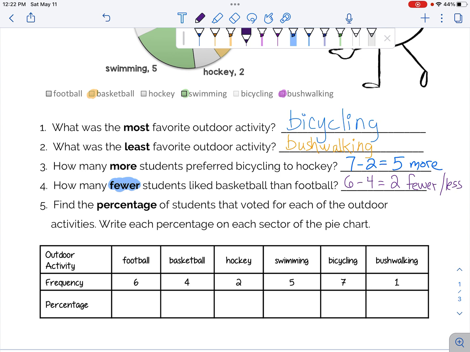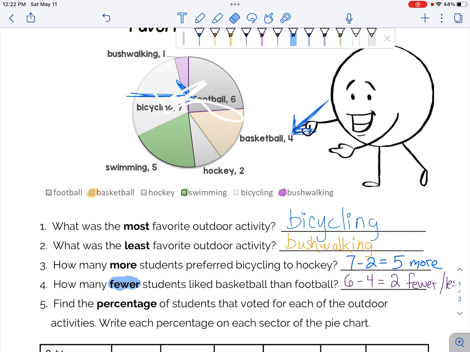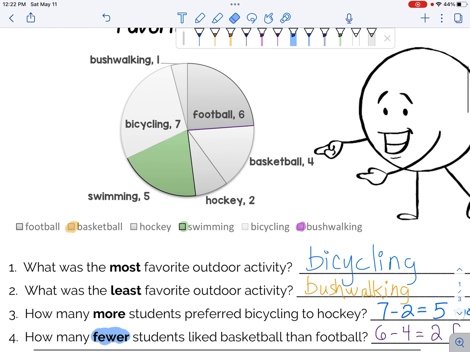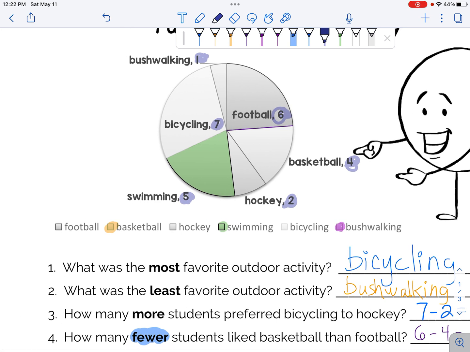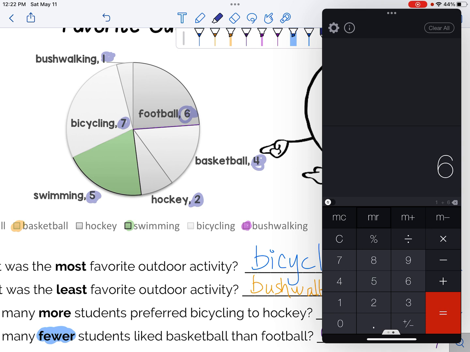And then find the percentage of students that voted for each of the outdoor activities and write each percentage on each sector of the pie chart. Do you remember how many kids are represented in this chart? If you don't, we can do some basic plussing here. Bushwalking is 1, bicycling is 7, swimming is 5, hockey is 2, basketball is 4, and football is 6. So I can grab my calculator and add those numbers together. 1 plus 6 plus 4 plus 2 plus 5 plus 7.